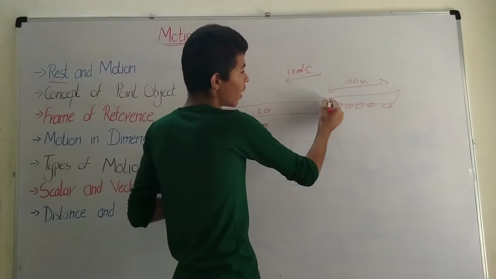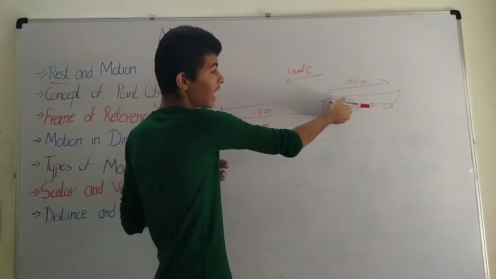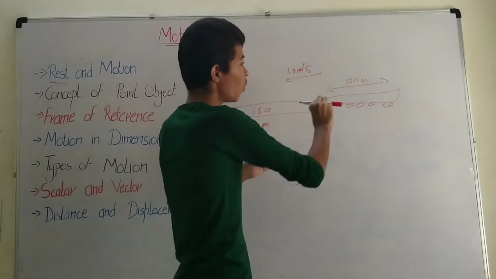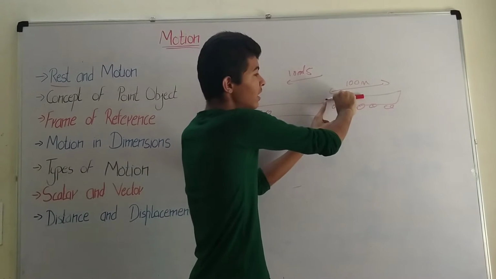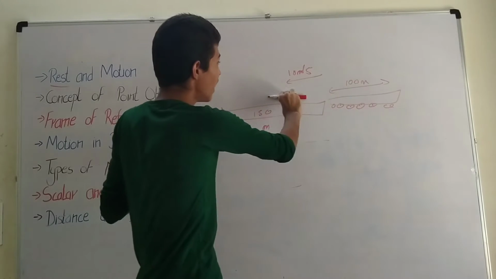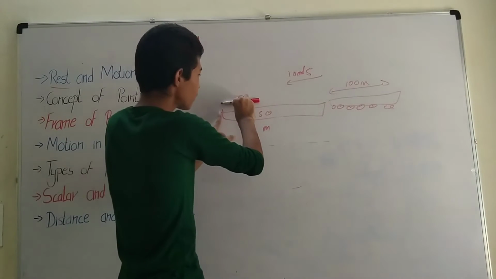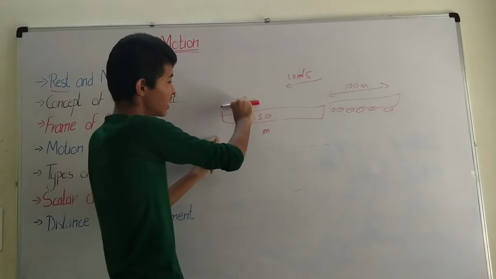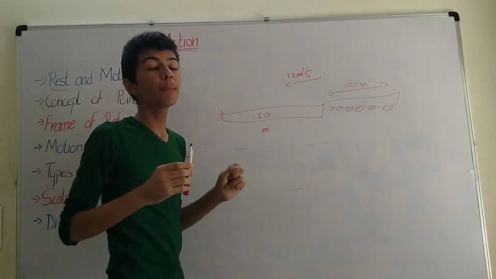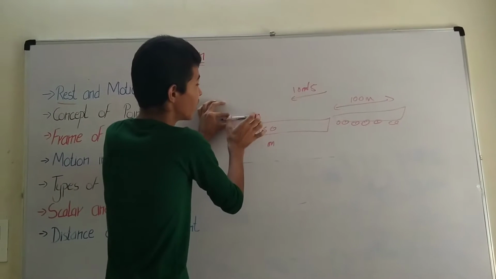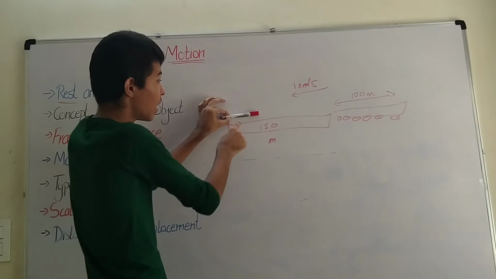Let's take this marker as the train. As soon as the train touches the start of the platform, the timer starts. When the train's head touches the end of the platform, it has not completely covered the platform, because the train's own length is still left.